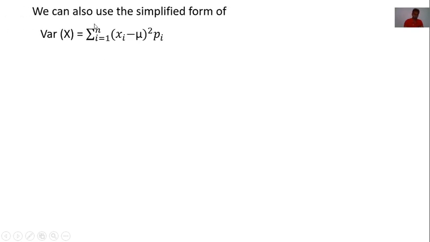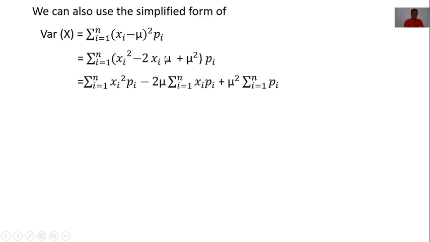Now this formula of variance, let us simplify. This is the formula of variance. Now we simplify it into another form. Taking the square of this bracket, we get summation of in bracket xi square minus twice xi into mu plus mu square into pi. In the next step, multiply this pi to each term and also provide the summation to each term.